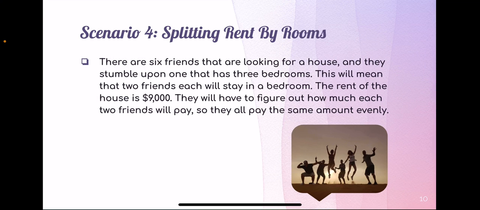Scenario 4. Splitting rent by rooms. There are 6 friends that are looking for a house, and they stumble upon one that has 3 bedrooms. This will mean that 2 friends each will stay in a bedroom. The rent of the house is $9,000, and they will have to figure out how much each 2 friends will pay, so they all pay the same amount evenly.